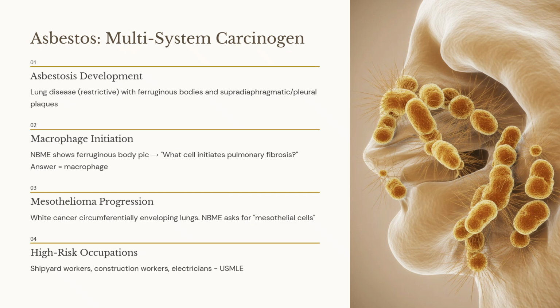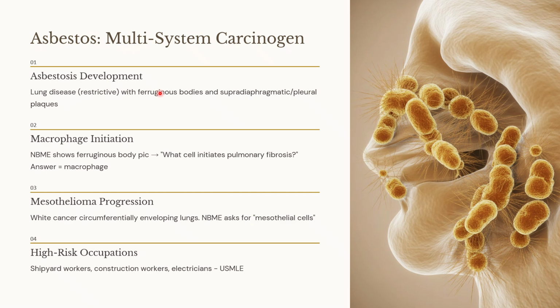This leads to release of many cytokines, reactive oxygen species, and finally fibroblast activation. All these are released by the macrophages. And the final component is, because of fibroblast activation, pulmonary interstitial fibrosis happens. This is how the fibrosis is initiated. So the initiation of fibrosis is because of macrophages. That part has to be clear because it can be asked in the exams. So when this fibrosis happens, it will proceed to lung disease. That is, a restrictive lung disease can also happen.